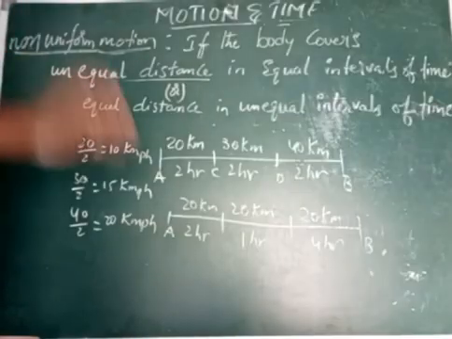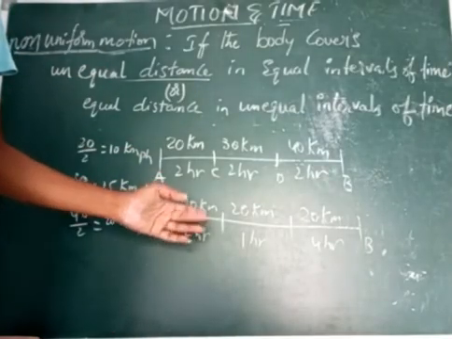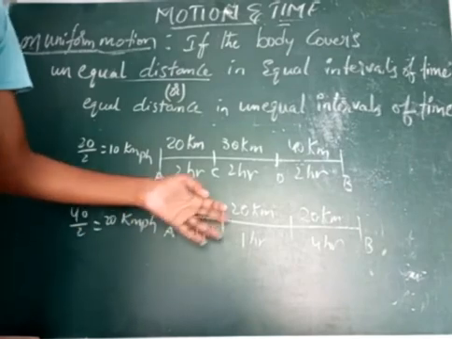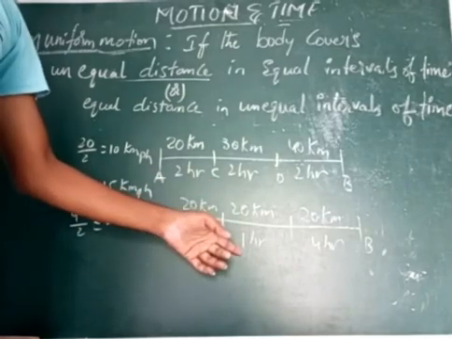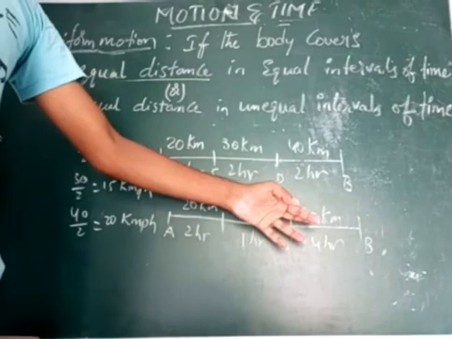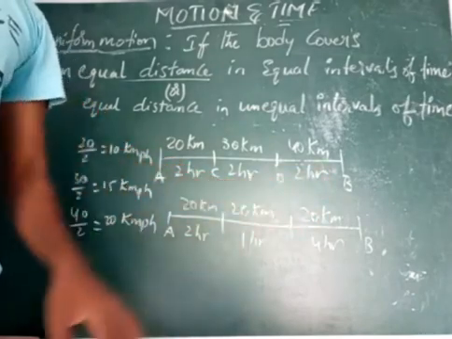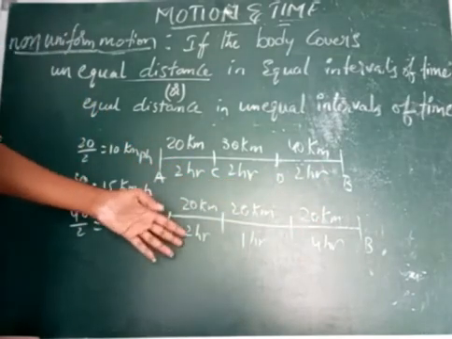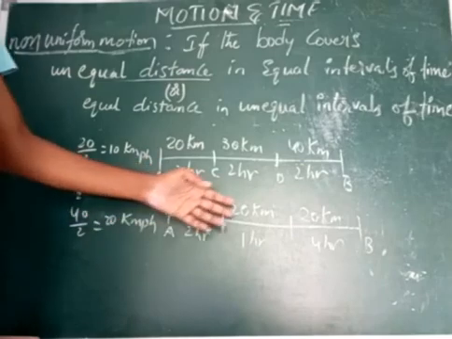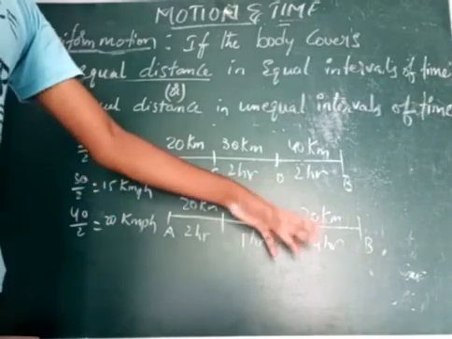So 20 kilometers in 2 hours, first part. Next, the same 20 kilometers in 1 hour. Next, the same 20 kilometers in 4 hours. So if you calculate the speed: 20 by 2, 10; 20 by 1, 20; 20 by 4, 5.